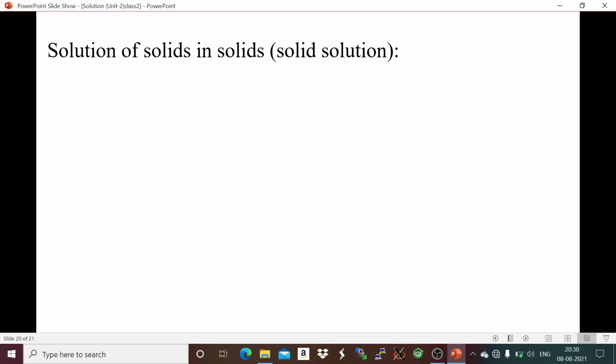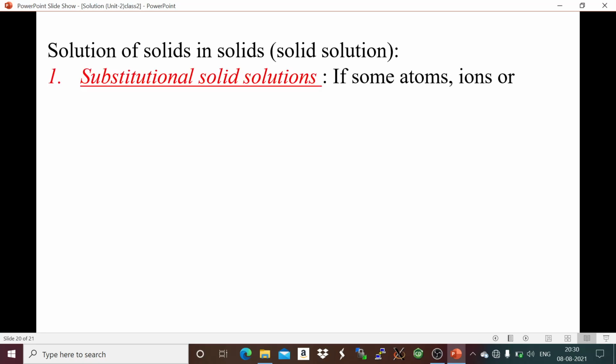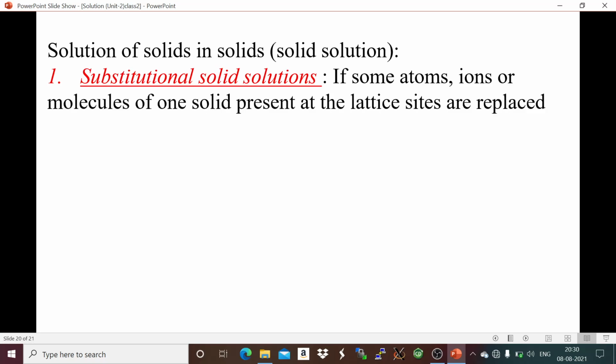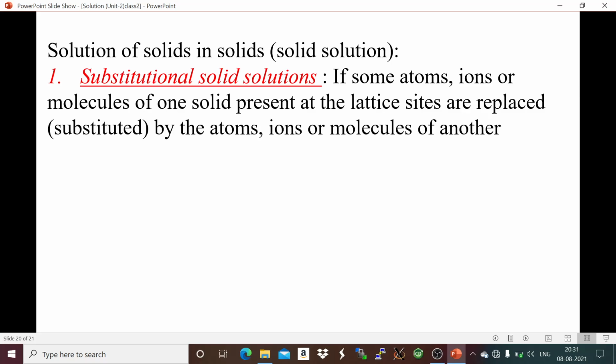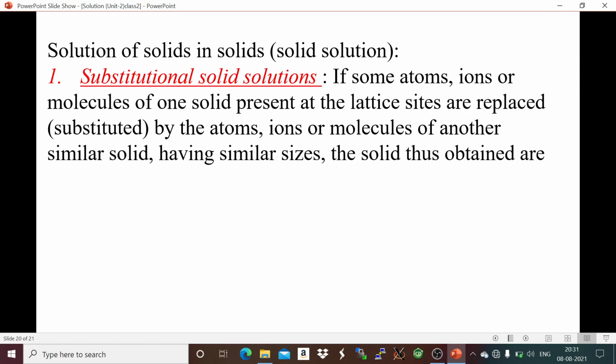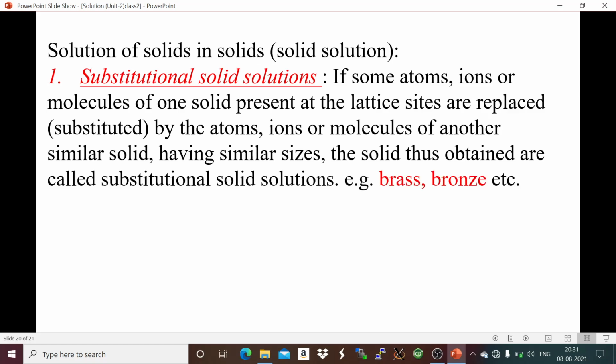Next, solution of solid in solid. So solid solution has two types. First, substitutional solid solution. If some atoms, ions or molecules in one solid present at the lattice sites are replaced or substituted by the atoms, ions or molecules of another similar solid having the same or similar size, then we will get this substitutional solid solution.